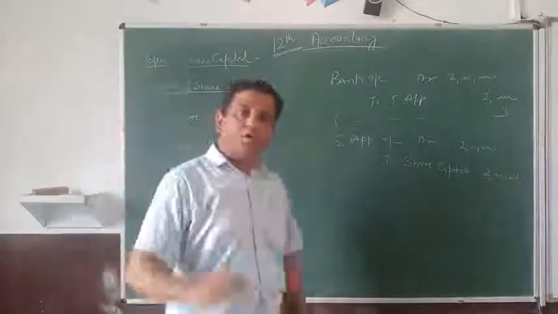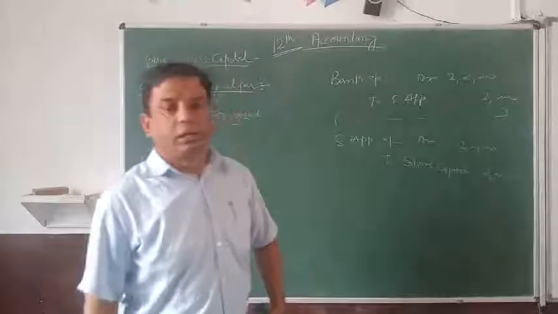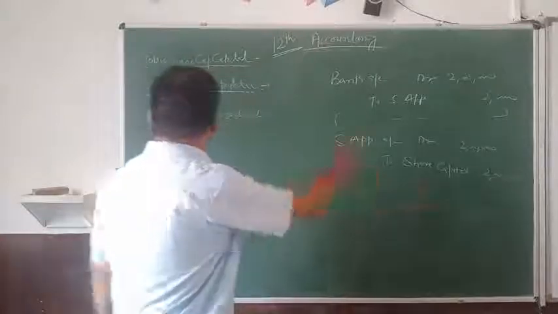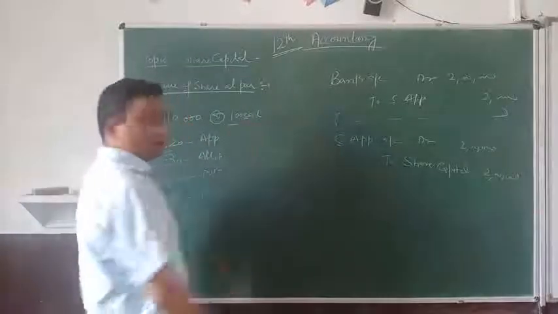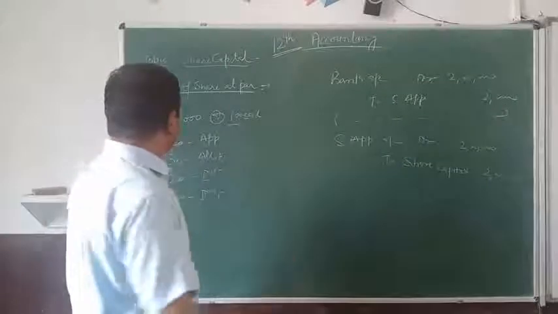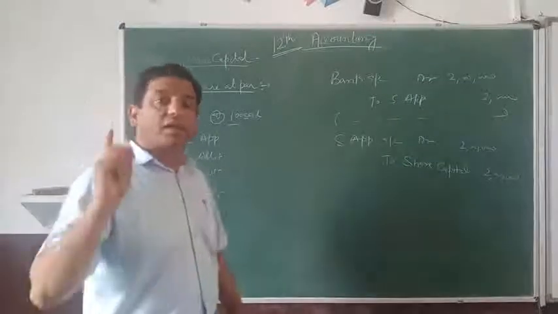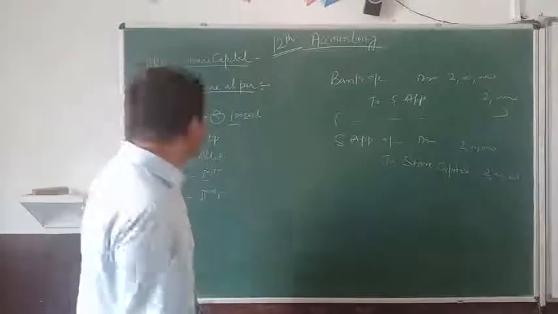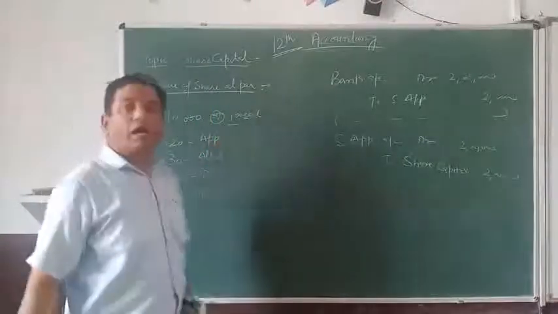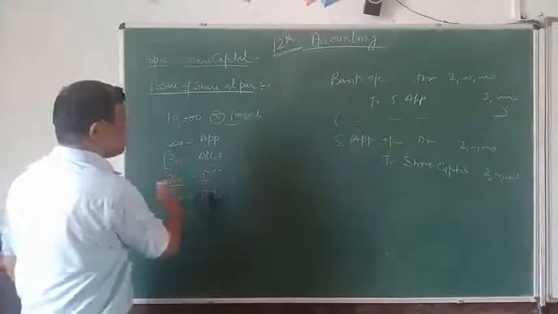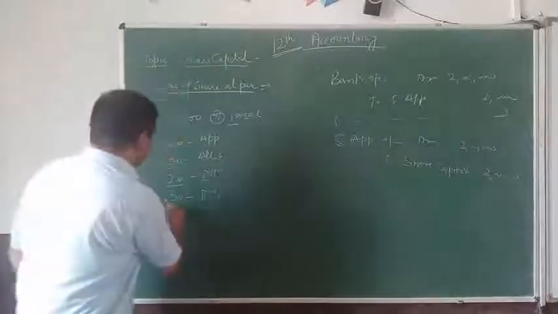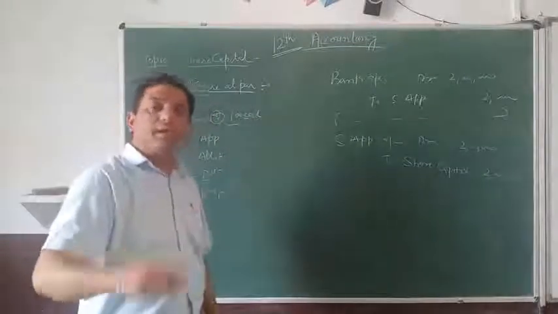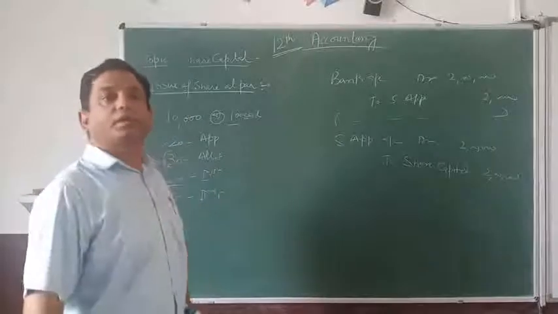I have already told you, whenever you have to due any call, the entry for that will be name of that call account debit to share capital, means share allotment account debit to share capital. Then in order to receive it, the entry will be bank account debit to name of that call, means bank account debit to share allotment. Now comes the first call. First of all due the first call, then receive the first call: share first call account debit to share capital, then bank account debit to share first call.